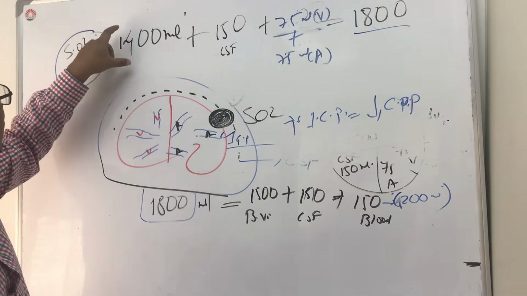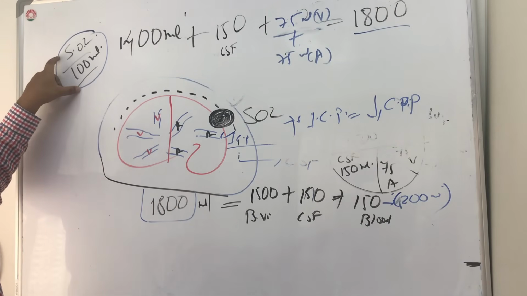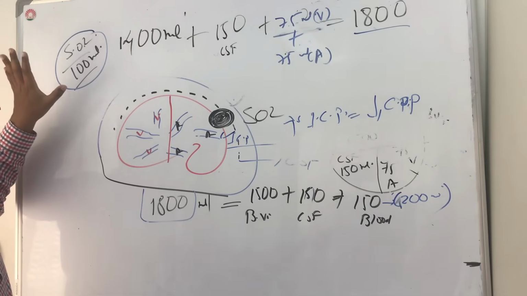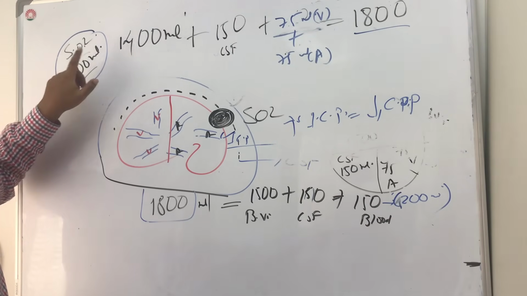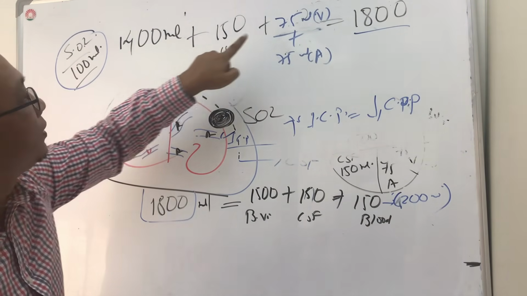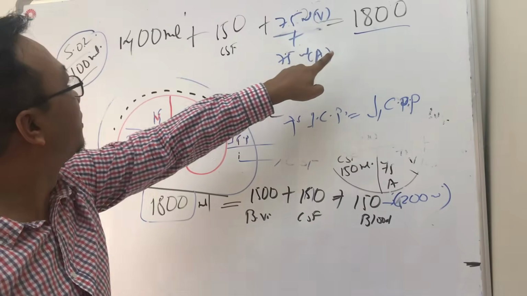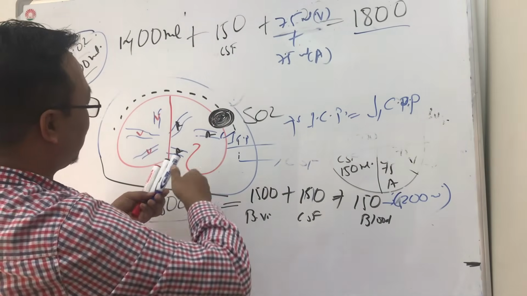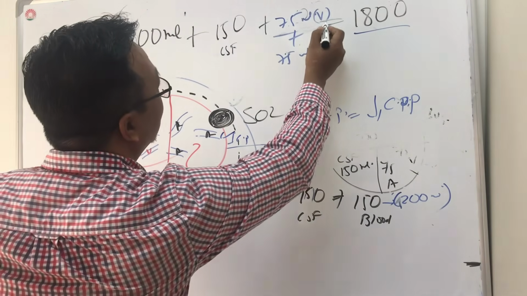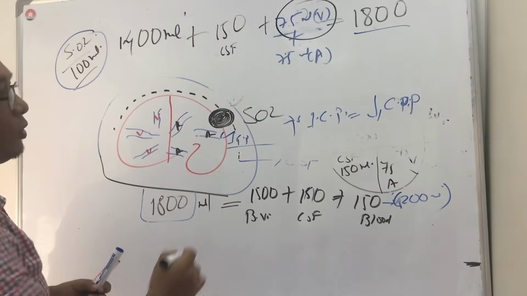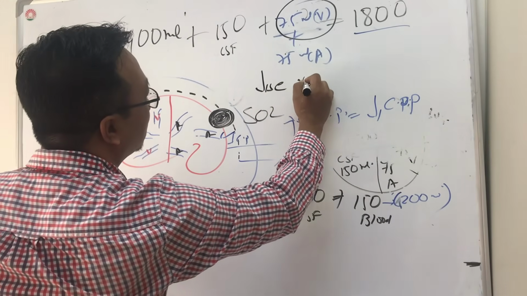So when the space occupying lesion is taking 100 ml of space, the brain will try to compensate so that the number remains fixed at 1800. Here it is decreasing the venous blood first.